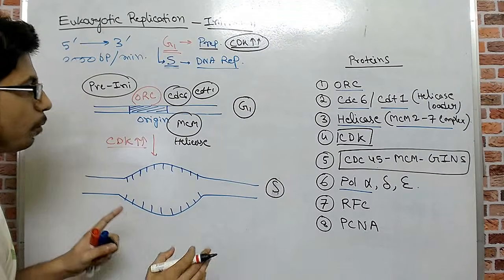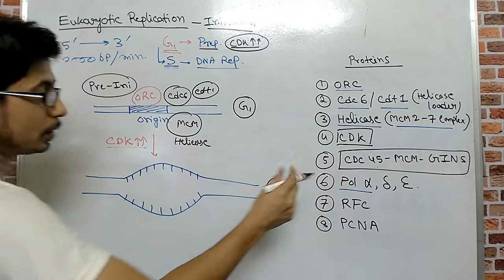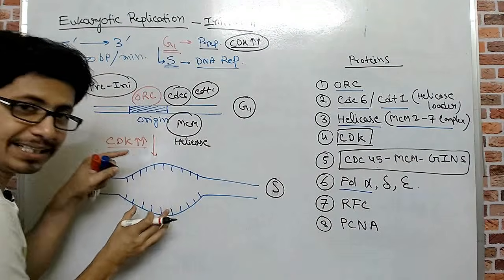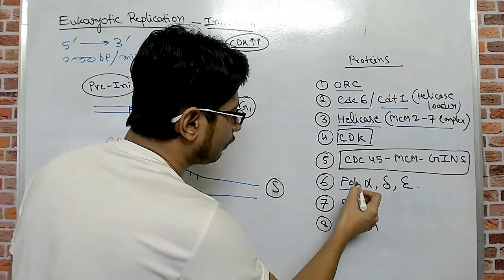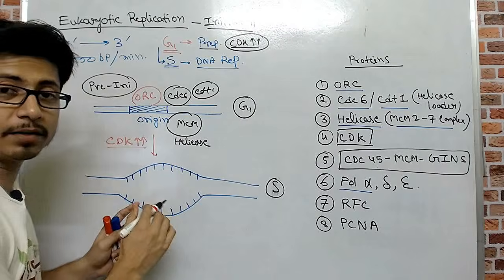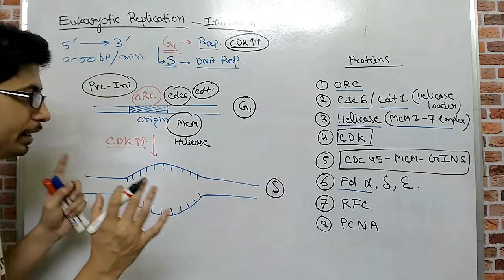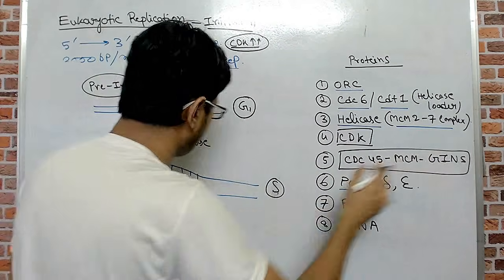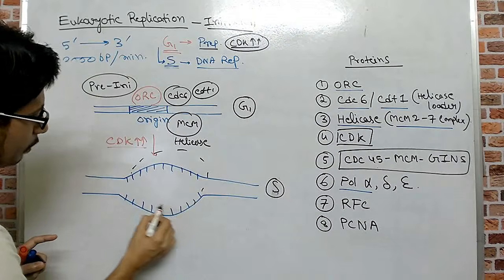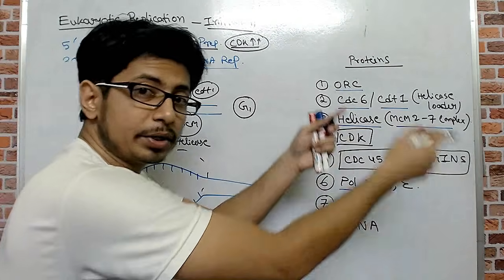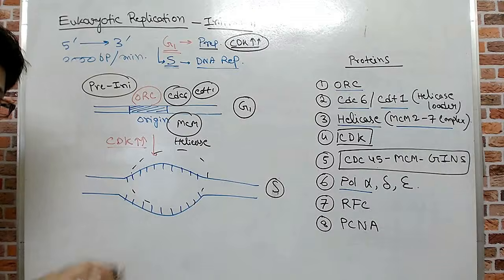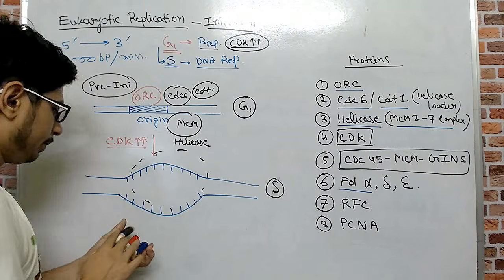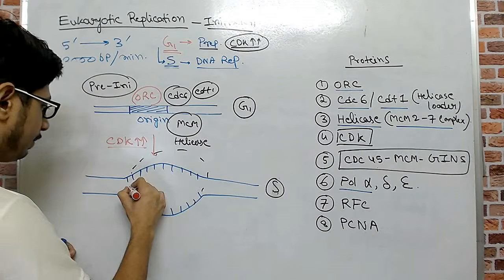Okay, and once all these proteins are loaded, they are marking the site where polymerase alpha will come and bind, and polymerase alpha will add the primer. This is very, very important. I'm not going to draw these protein complexes. Let's assume they are present there, and now they will recruit polymerase alpha. Polymerase alpha will firstly add a primer sequence.